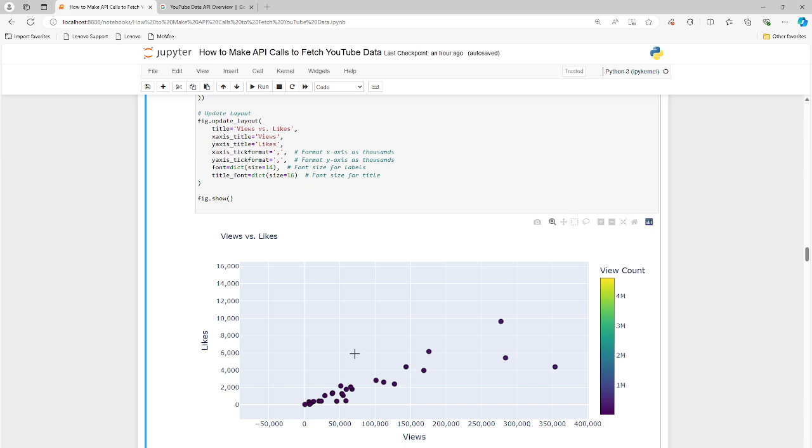And the more views and the more likes we have as counts go higher and higher, we get a yellow tint. In between, we have sort of like a greenish tint around 3 million. And then if the numbers are a little bit lower, we have more of a navy blue, or perhaps that's purple. Not too sure. But it's nice to see how the colors correspond to the frequency of the counts as well, right? And then, like I mentioned, when you mouse over it, everything comes into view.